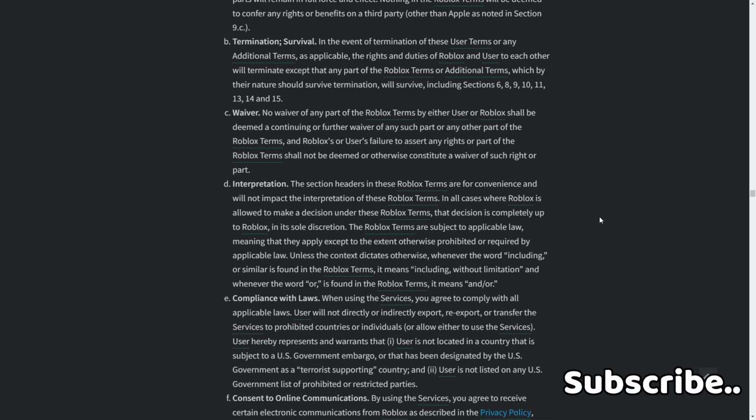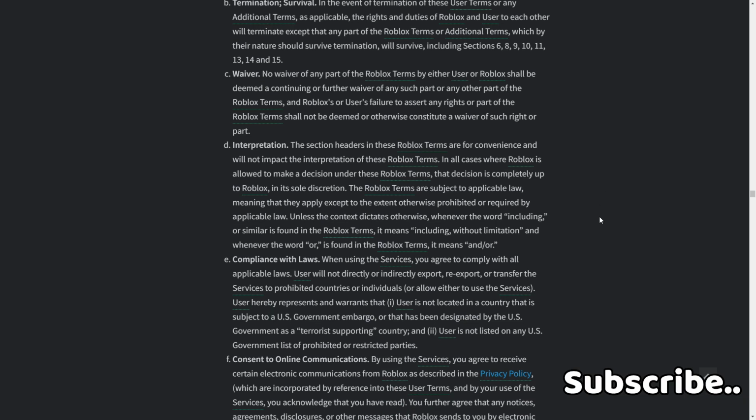Interpretation. The section headers in these Roblox terms are for convenience and will not impact the interpretation of these Roblox terms. In all cases where Roblox is allowed to make a decision on these Roblox terms, that decision is completely up to Roblox and its sole discretion. The Roblox terms are subject to applicable law, meaning that they apply except to the extent otherwise prohibited by or required by applicable law, unless the context dictates otherwise. Whenever the word including or similar is found in Roblox terms, it means including without limitation. Whenever the word or is found in the Roblox terms, it means and/or.